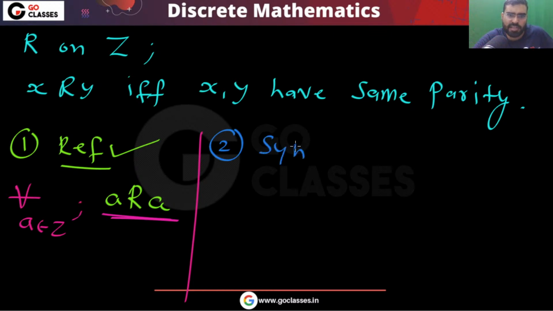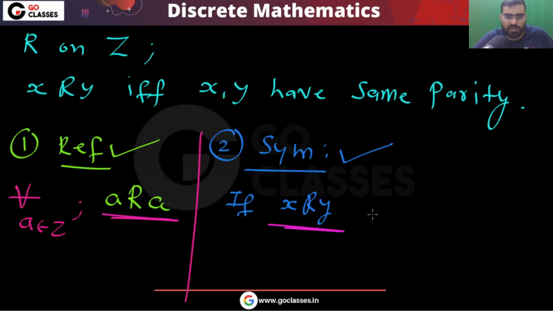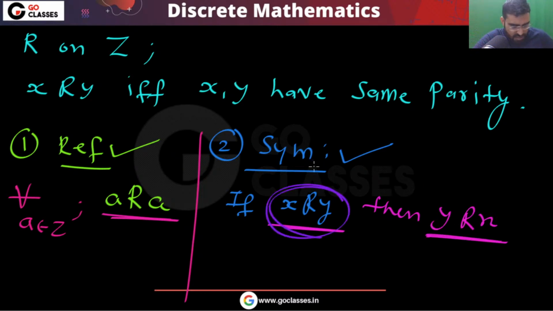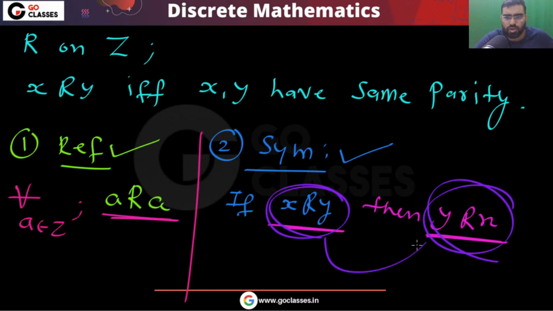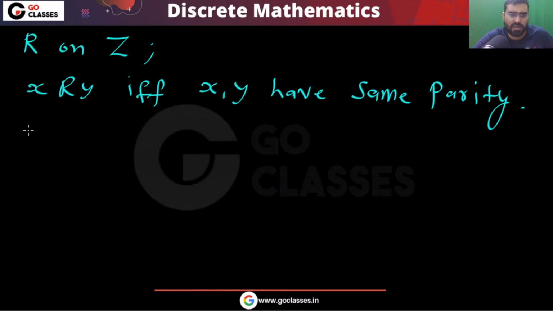What about the symmetric? Yes, symmetric will also be satisfied. Because if x is related to y, if they are both odd or both even, then definitely y is also related to x. If x, y have the same parity, then y, x also have the same parity. Yes or no? So you can notice that if they have the same parity, then y, x also has the same parity.